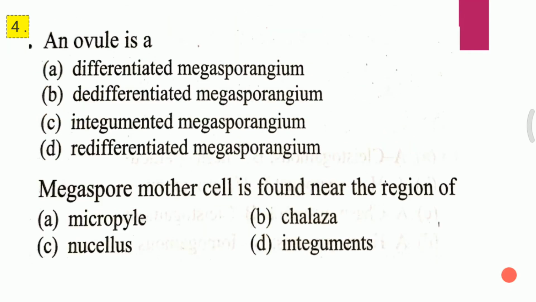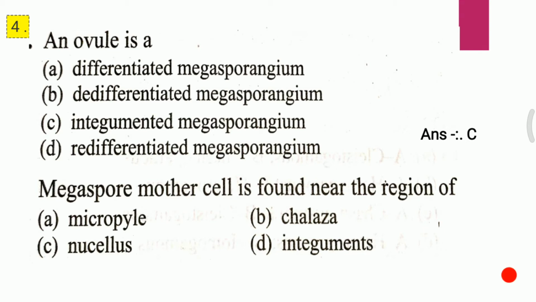Slide 4, question 1. An ovule is: A. Differentiated megasporangium, B. Differentiated megasporangium, C. Integumented megasporangium, D. Dedifferentiated megasporangium. An ovule is, and the answer for the first question is C, that is integumented megasporangium.